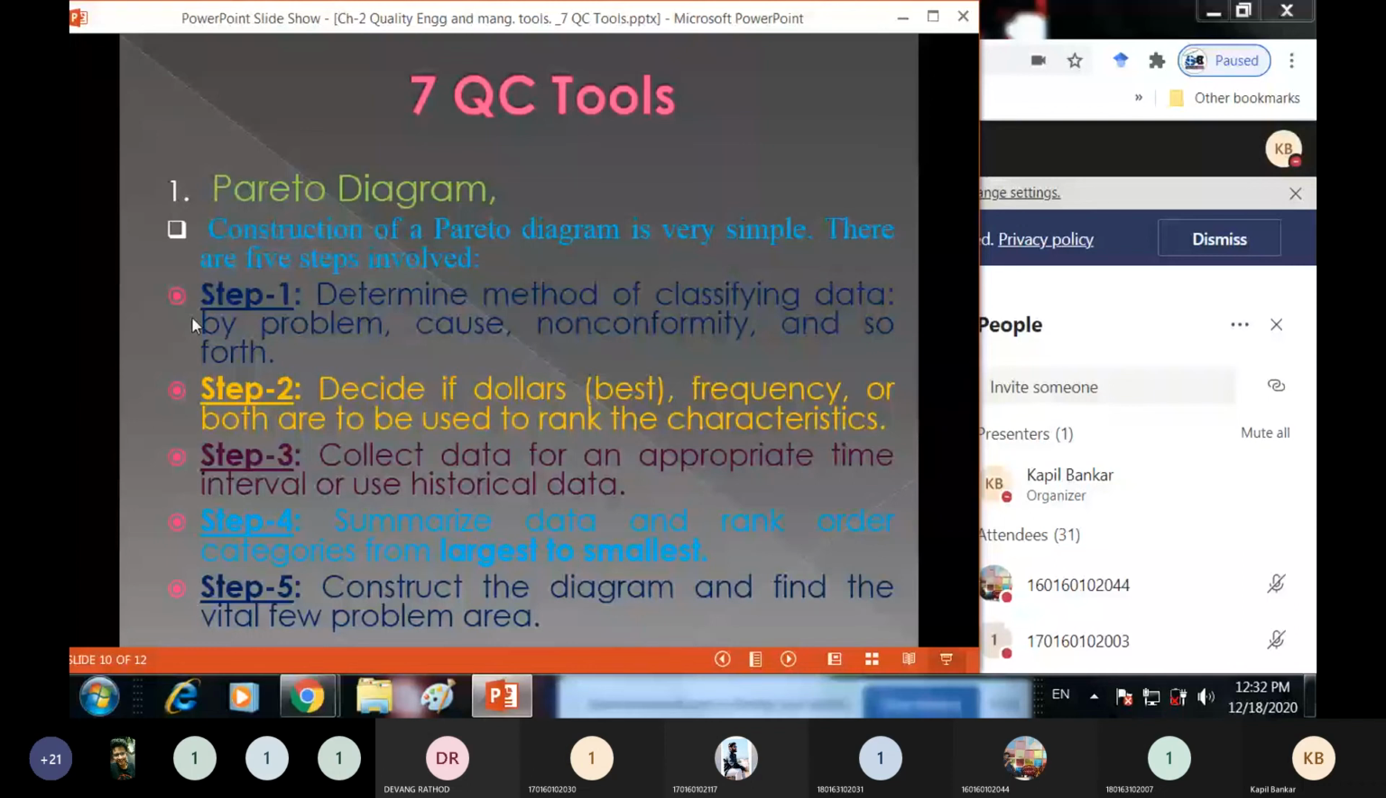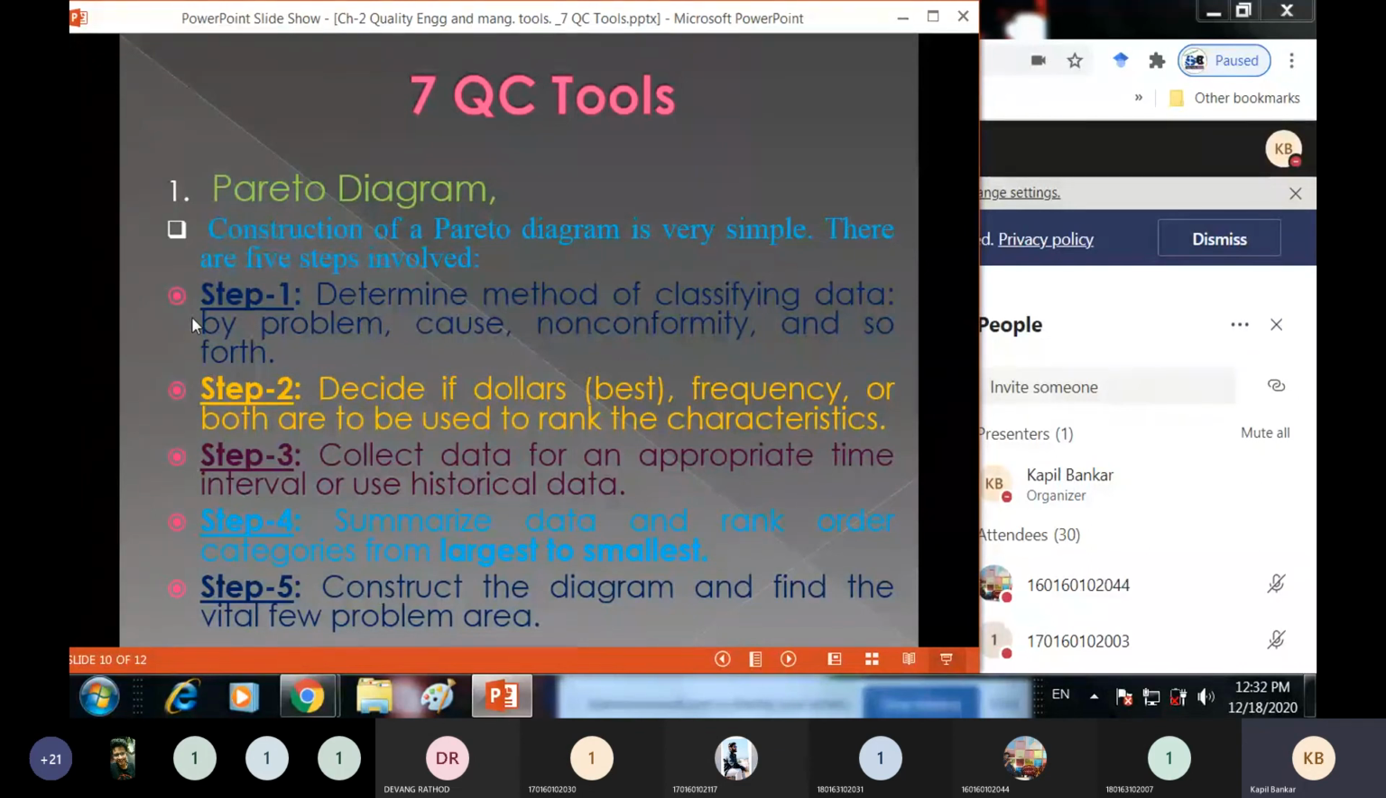Step number 3: collect data for an appropriate time interval. You have to choose a certain time interval for getting this data, or use historical data. You have to decide which type of data you have to collect. If you want to collect it throughout the process, then you have to choose some specified time interval.